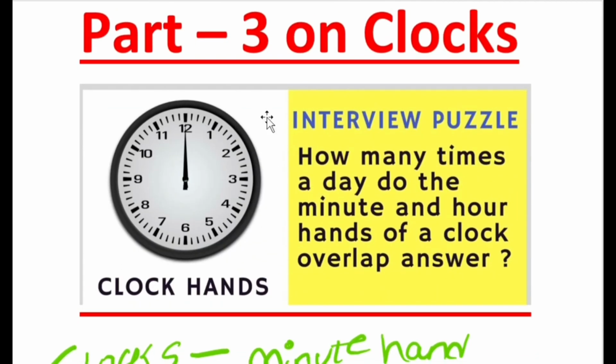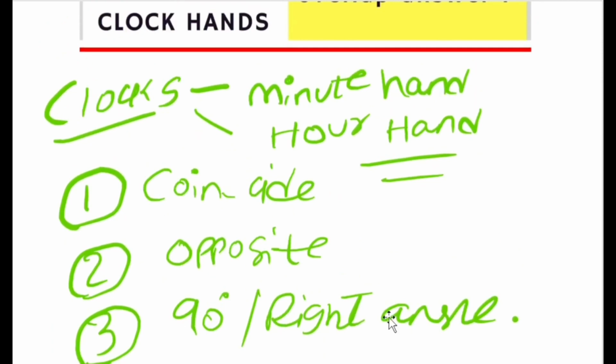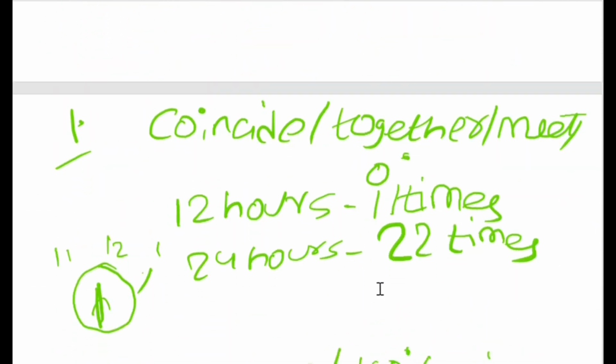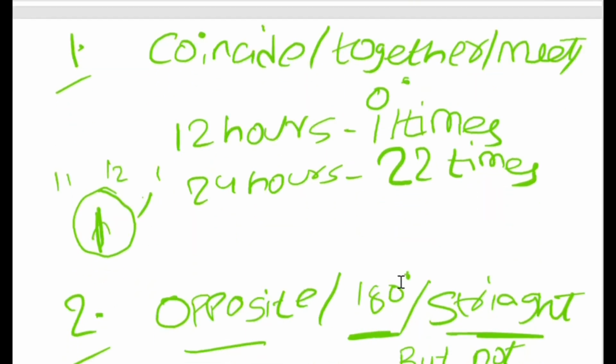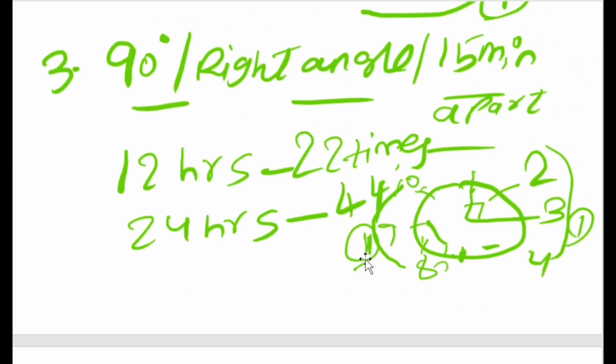And this is part 3 on clocks. I explained how many times the minute hand and hour hand will meet each other, or overlap, or coincide. These 3 conditions I discussed in part 3 of the video. So if you missed that video, do visit and don't miss anything. I hope you got some clarity on the clocks topic until now.